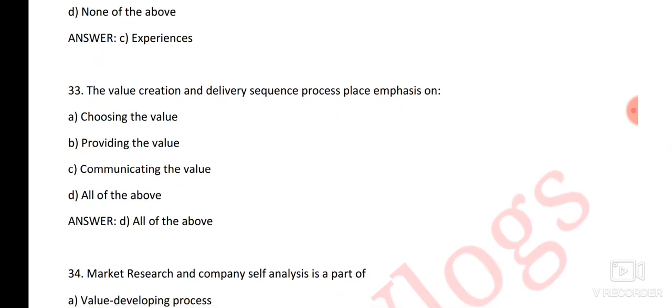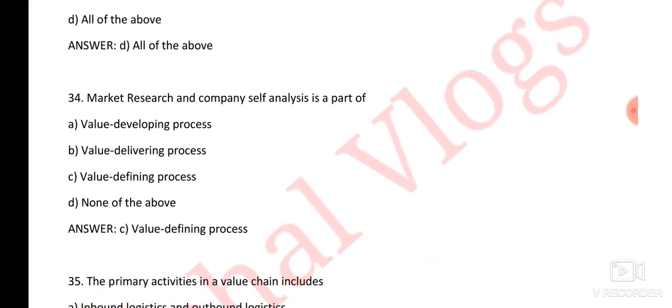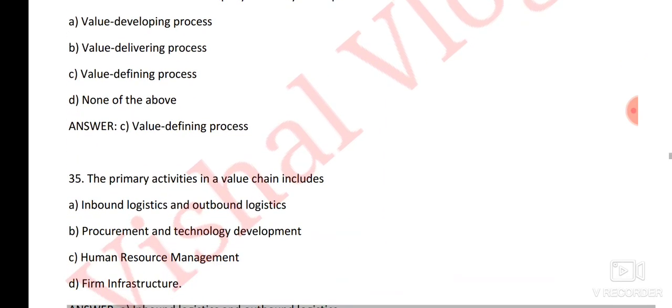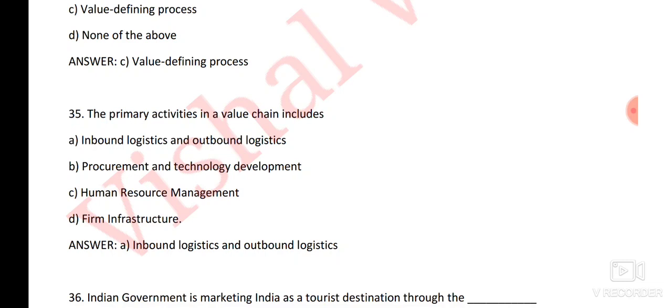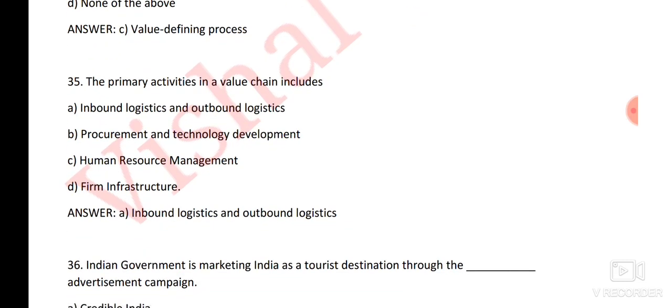Next question, the value creation and delivery sequence places emphasis on. Here the right answer is option number D, all of the above. That means choosing the value, providing the value, communicating the value. Next question, market research and company self-analysis is a part of. Here the right answer is option number C, value defining process. Next question, the primary activities in a value chain include. Here the right answer is option number A, inbound logistics and outbound logistics.